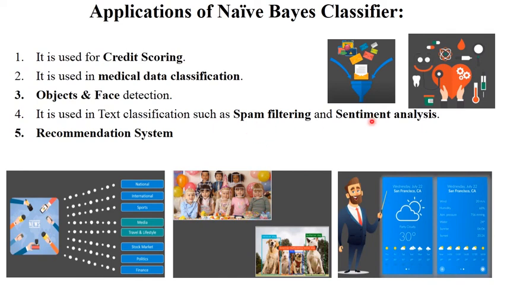Then sentiment analysis. Then recommendation systems, right? So in Amazon, in Flipkart, there are recommended products. It means what you have purchased previously. So as per your purchase history, they give you particular recommendations, right? So for all these purposes, this Naïve Bayes classifier algorithm is used.